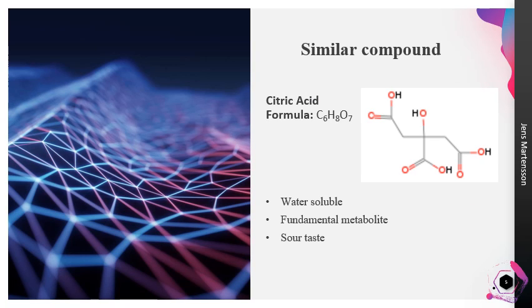A compound similar to malic acid is citric acid. It serves a similar function in metabolism for humans, as well as adding a sour taste to food. Its structure is similar to that of malic acid as well, with an increase of carbons and hydrogens.